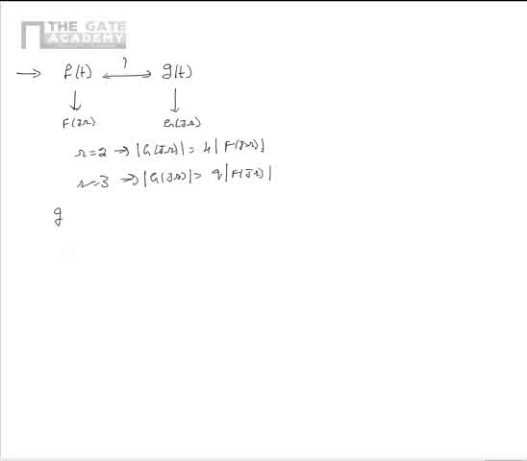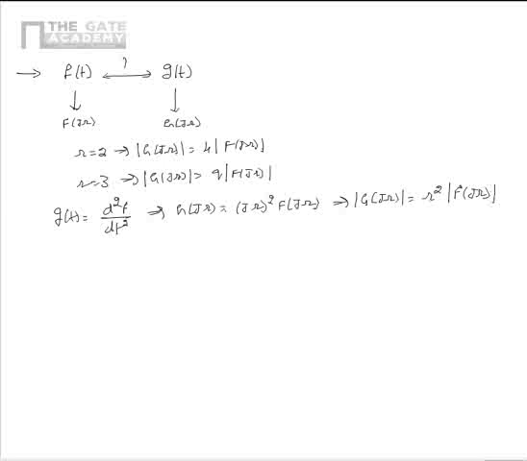We know that if g of t is equal to d square f by dt square, then G of j omega is equal to j omega whole square multiplied by F of j omega. From this we can write that abs of G of j omega is equal to omega square multiplied by abs of F of j omega.